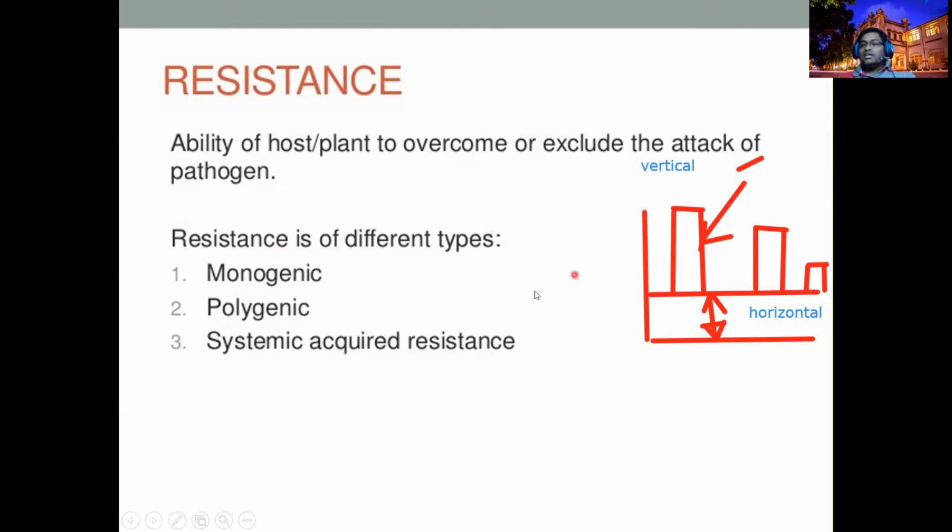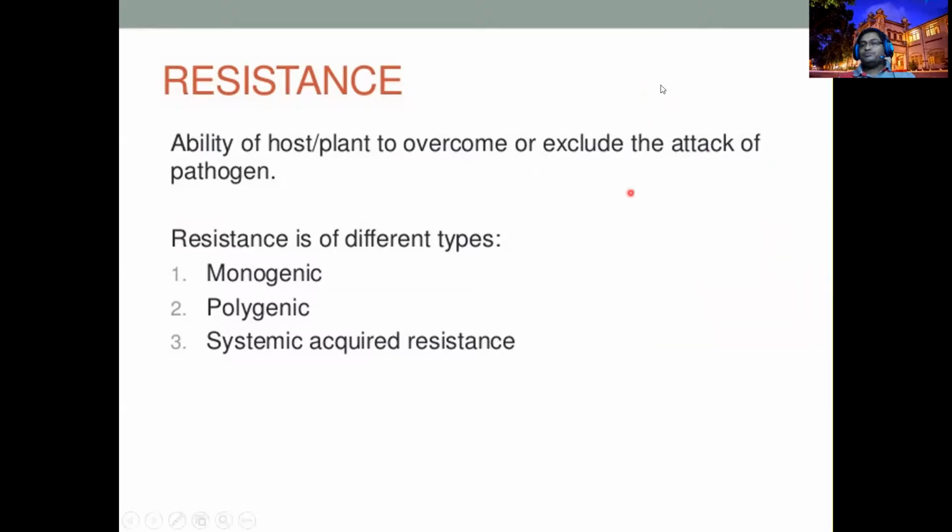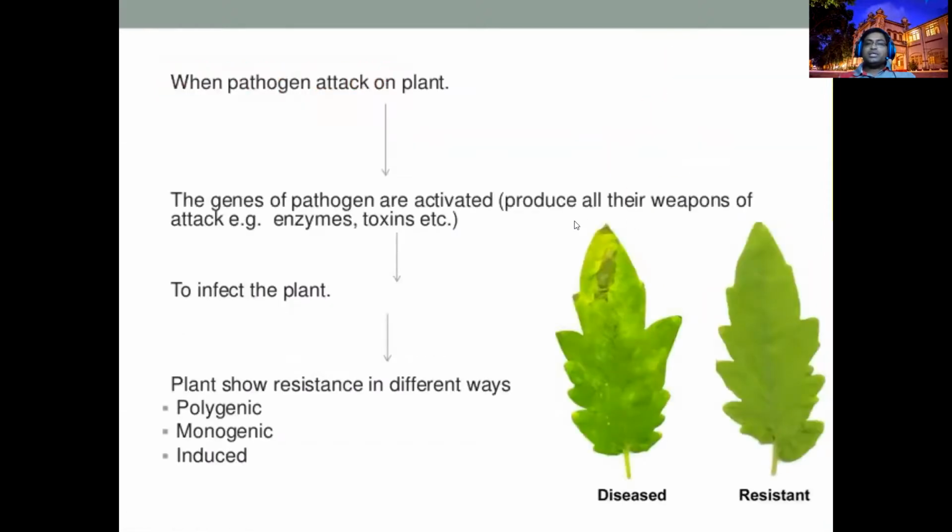So there are three different categories of resistance, but we classify horizontal and vertical as purely a genetic makeup. If the monogenic resistance is working, definitely you can tell whether disease will come or not come. It's a clear difference: disease or no disease. Because a single gene is governing, it is either working or not working.